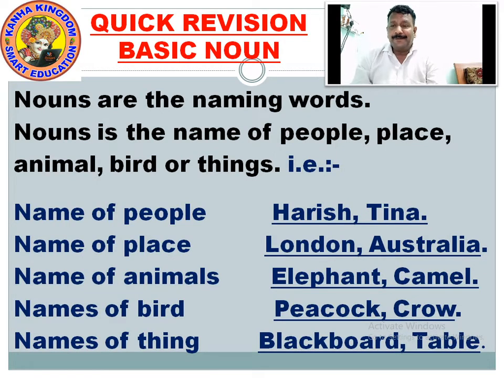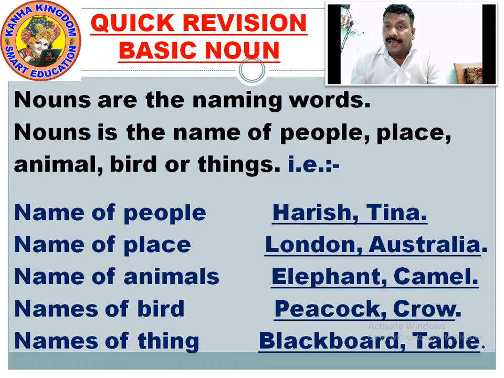We will be looking at the quick revision on basic nouns which we have learnt previously. What is the quick revision on nouns? We will learn the definition of nouns once again, and repeat it with examples.